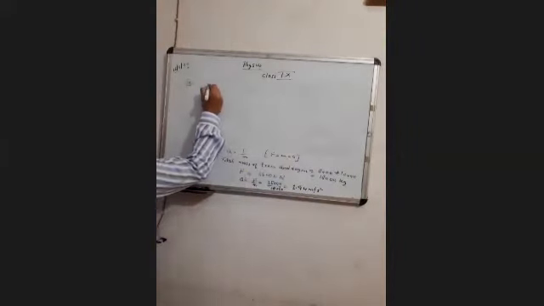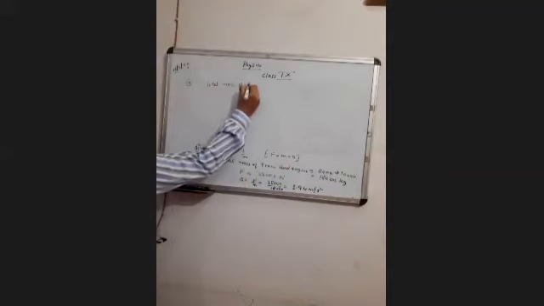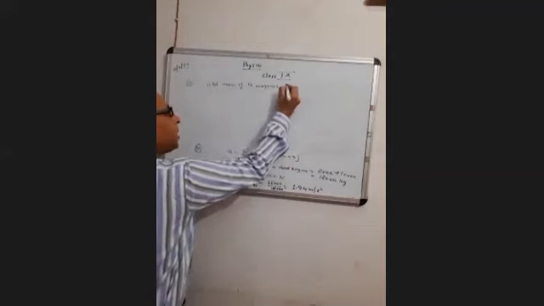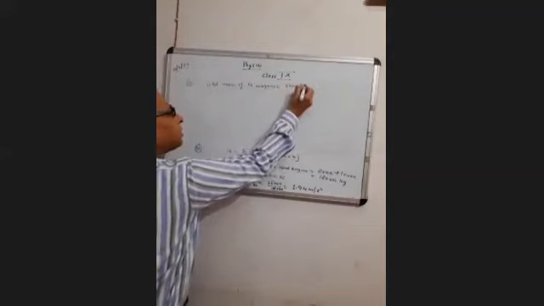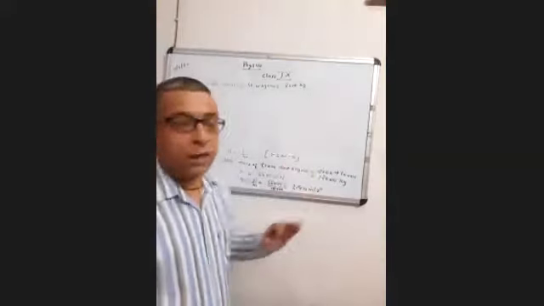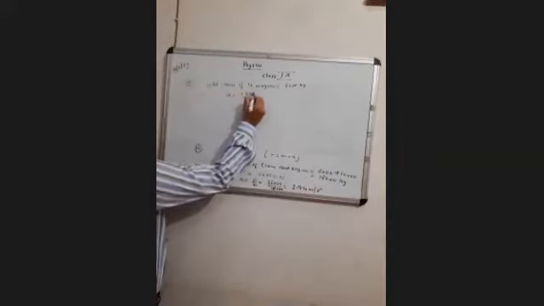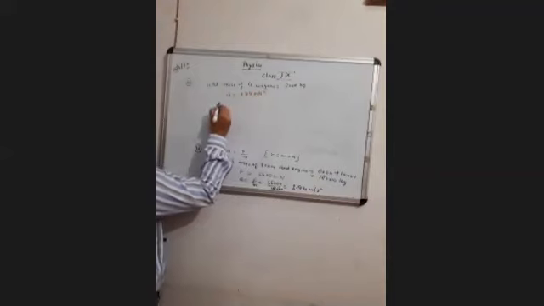So the total mass of 4 wagons will be 8,000 kilogram. Clear? Wagon they are asking, not the train. A you have found just now, 1.94 meter per second square.